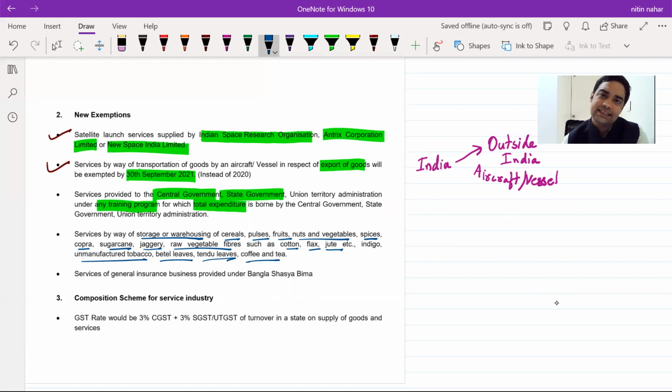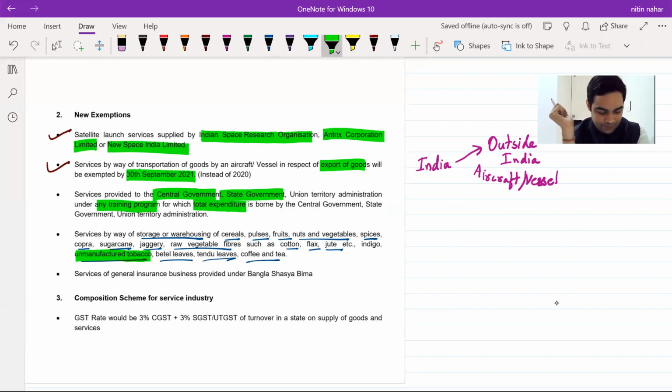And to that extent, government has given an exemption. Be very careful, it's only for unmanufactured tobacco, not for a complete tobacco. Unmanufactured tobacco leaves are stored by small farmers, and that's why government has given an exemption, because if the warehouse owner charges GST, it would become a cost to the farmers. That's why government has given an exemption for certain products which are stored by farmers so that they don't have to incur an additional cost in relation to storage of these products.